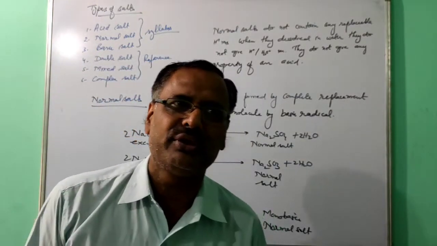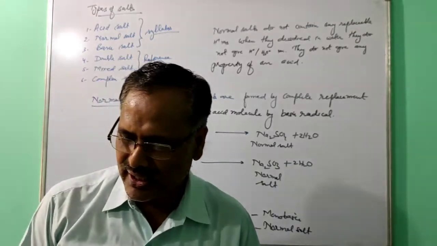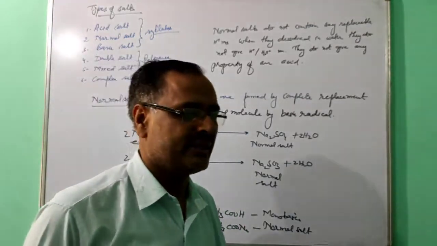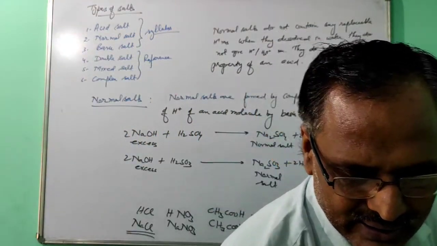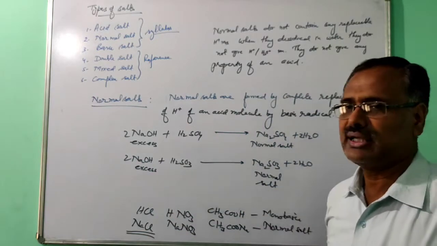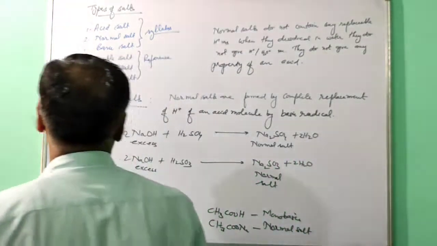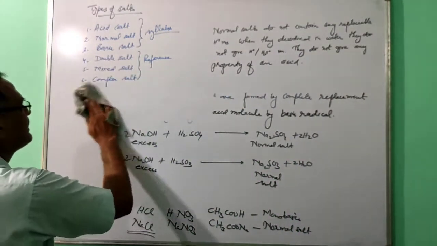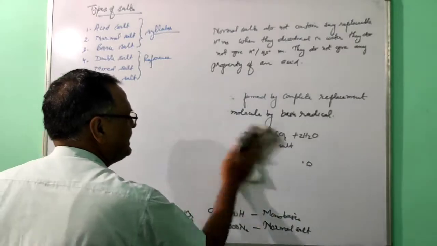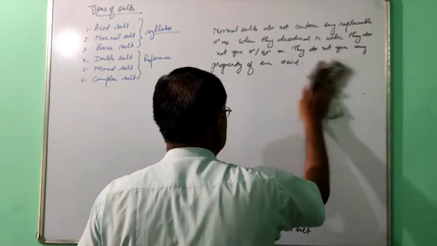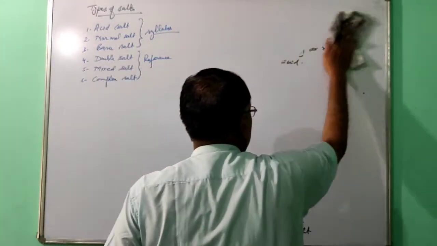It is very simple to recognize the common salt, and very easy to distinguish the acid salt and the normal salt. In normal salt, replaceable hydrogen ions will not be there. Next one is basic salt, the third type of salt.